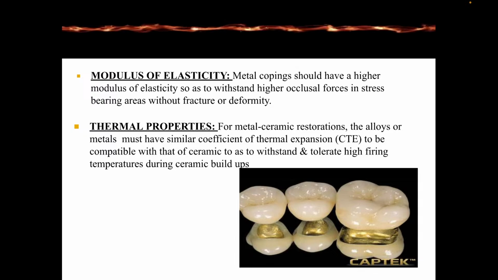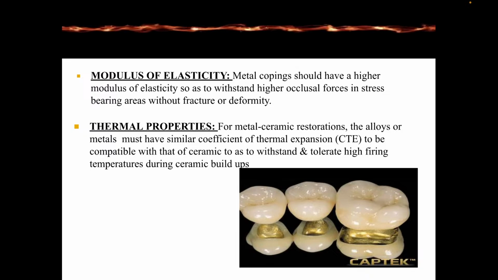The modulus of elasticity. Metal coping should have a higher modulus of elasticity to withstand higher occlusal forces in stress bearing areas without fracture or deformity. This is most commonly needed for the posterior teeth, in which we have higher occlusal forces during mastication or during speech.